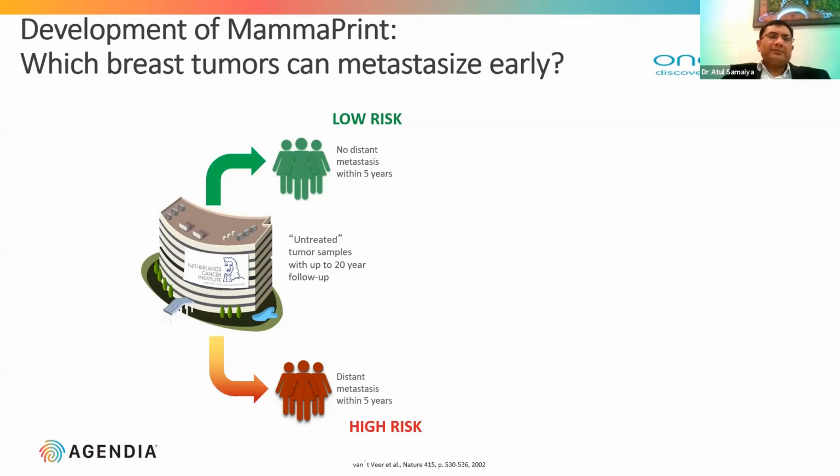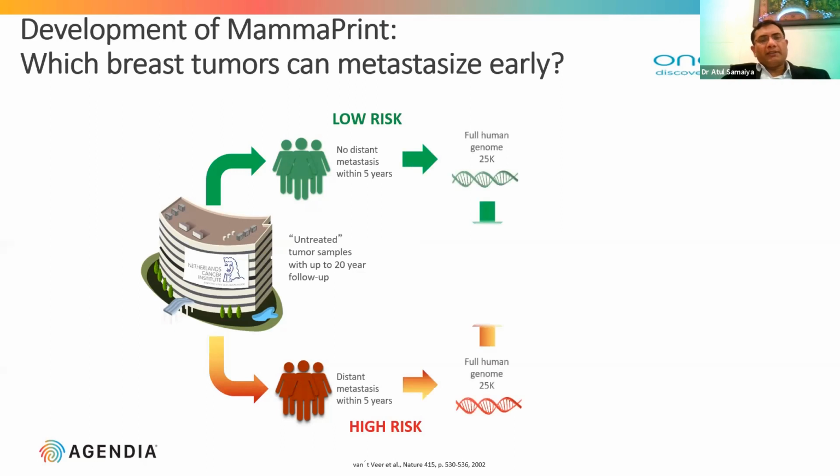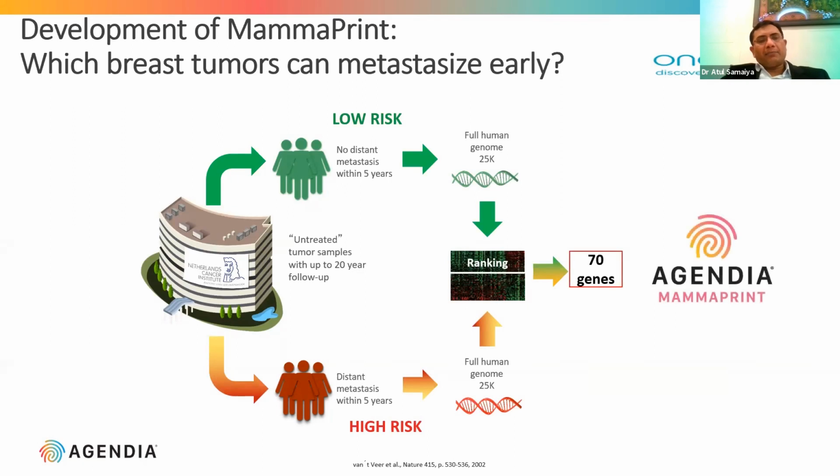Then they analyzed the whole genome, sequencing was done, and based on this full human genome of 25,000 genes, they identified 70 important genes which can define whether the patient is a low risk patient or a high risk patient.